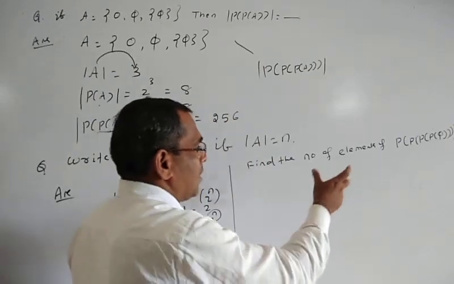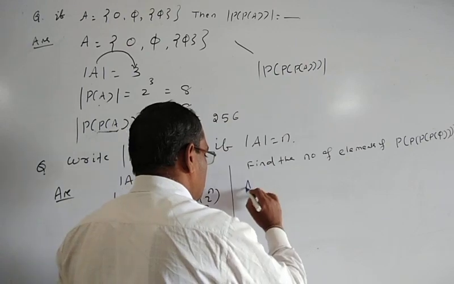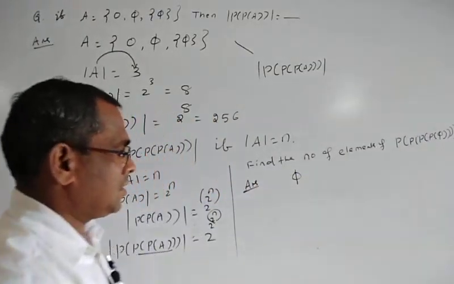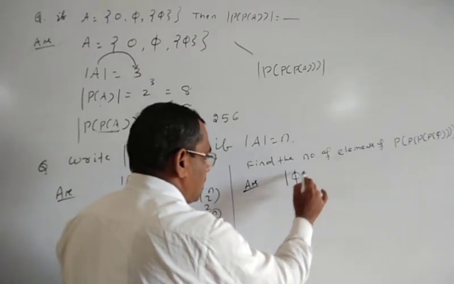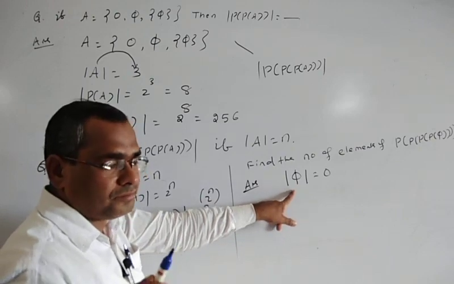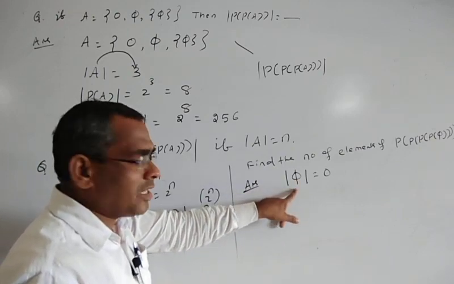So here, the answer. First, here the empty set. The number of elements of the empty set is equal to 0, because it is a set, meaning here A is the empty set. So the cardinality of the empty set is 0.